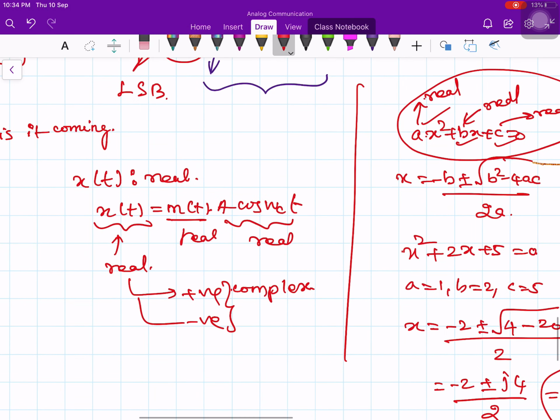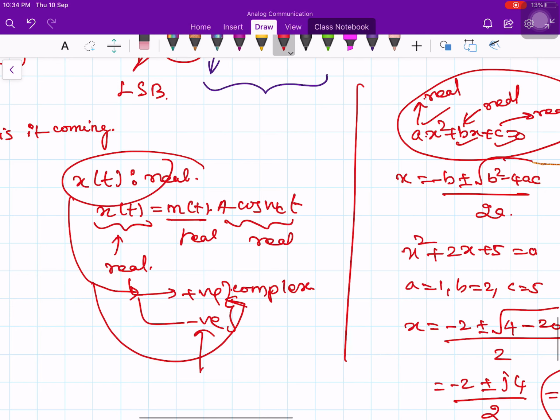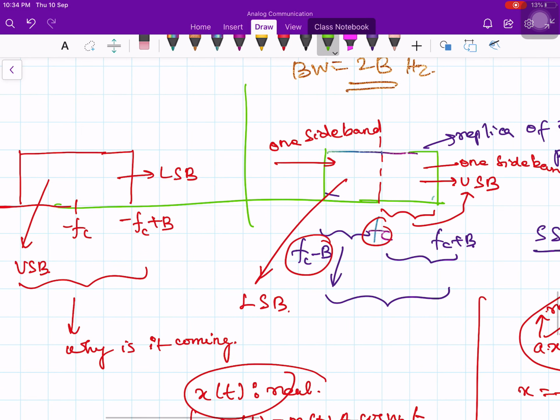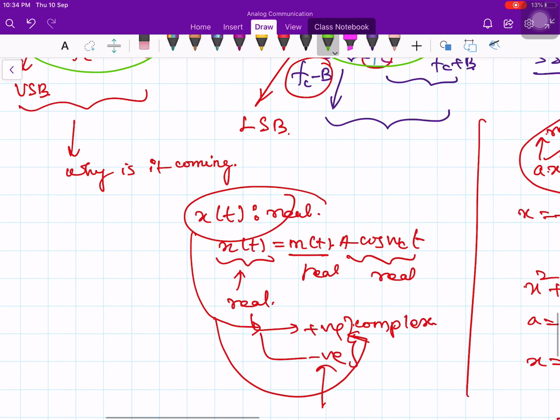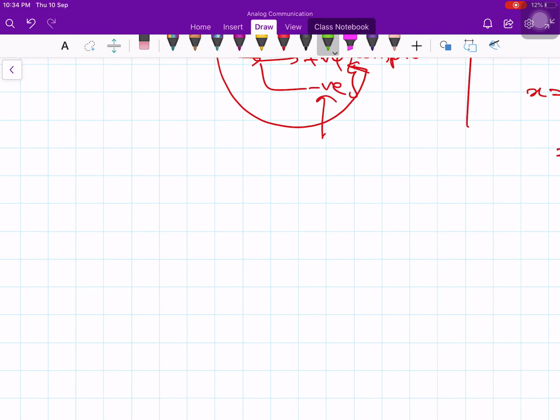Similarly, if you take a real signal and try to find its Fourier transform, it has both a positive part and a negative part, both complex. That is why you are getting a positive part here and a negative part here. It is just a mathematical notation. I cannot get rid of it; no one can. The only way to get rid of it is by converting to a complex signal, by taking the real part of that, and then you can avoid the negative part. So as long as you are living with a real signal, the moment you go to the frequency domain, you will have both positive frequency and negative frequency.